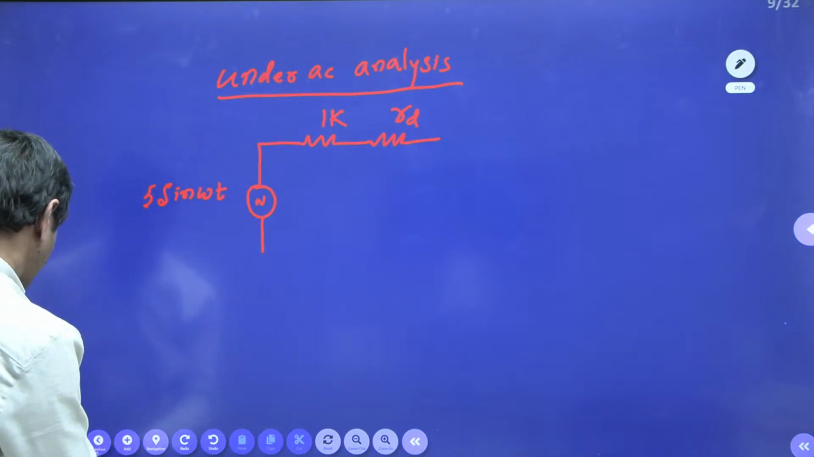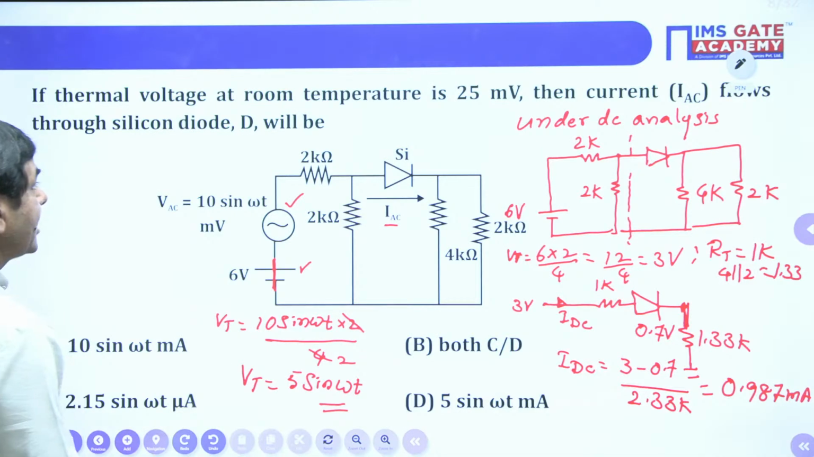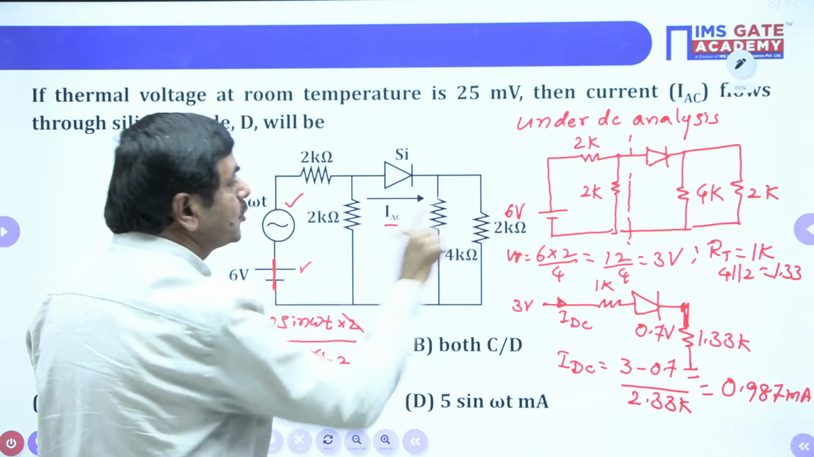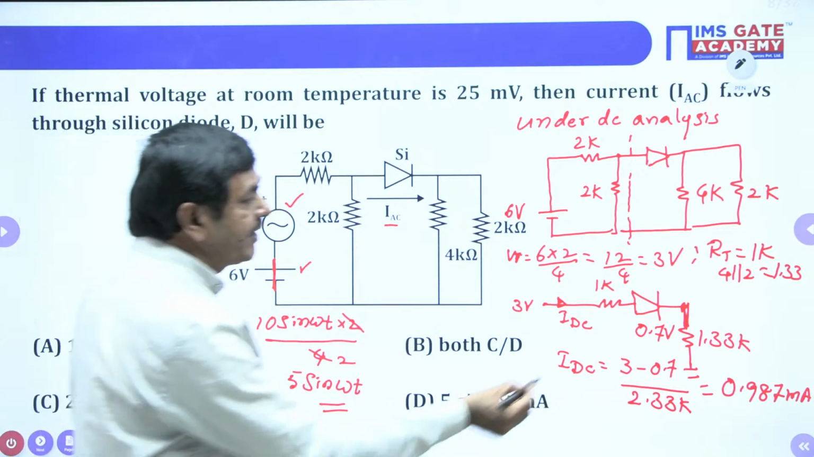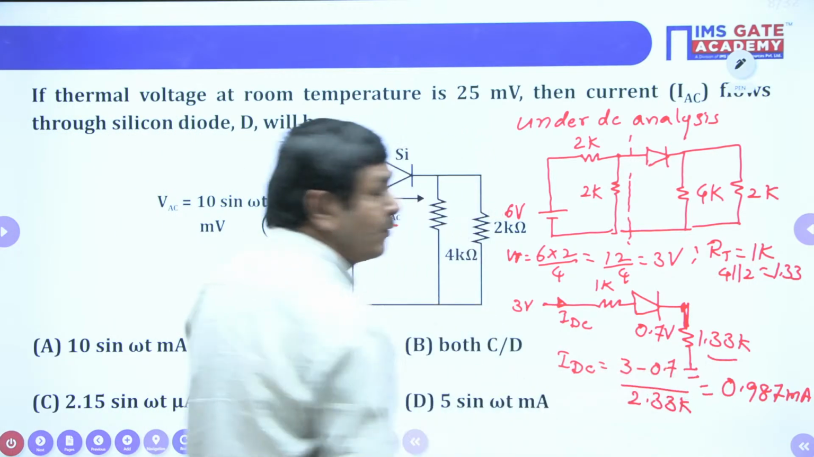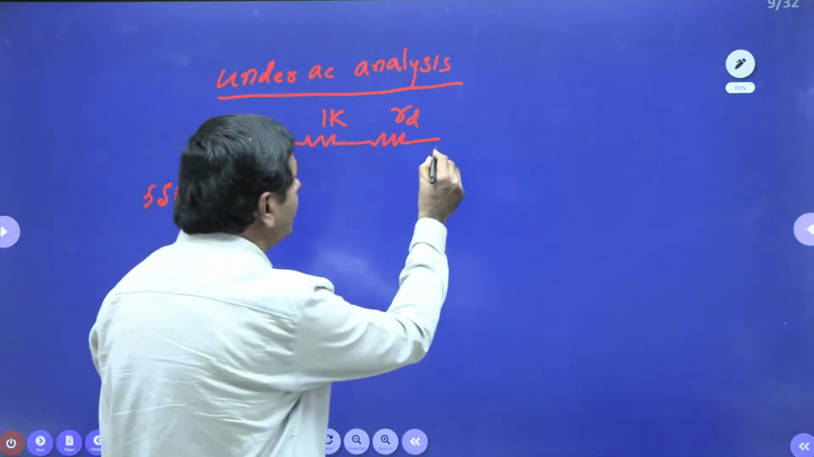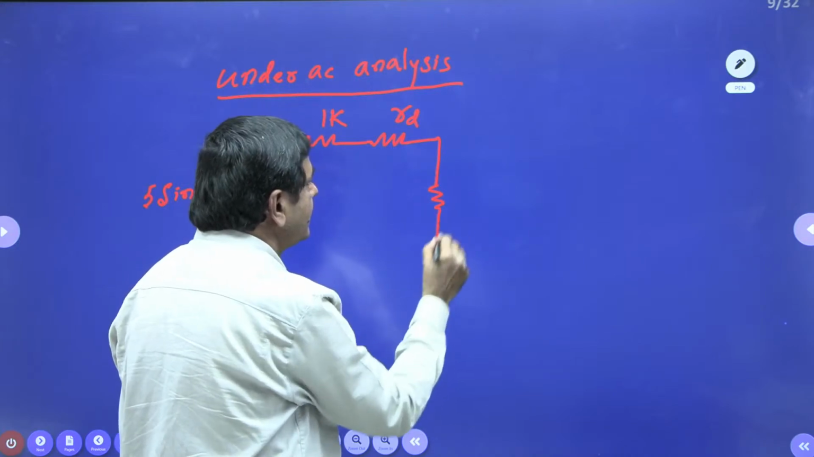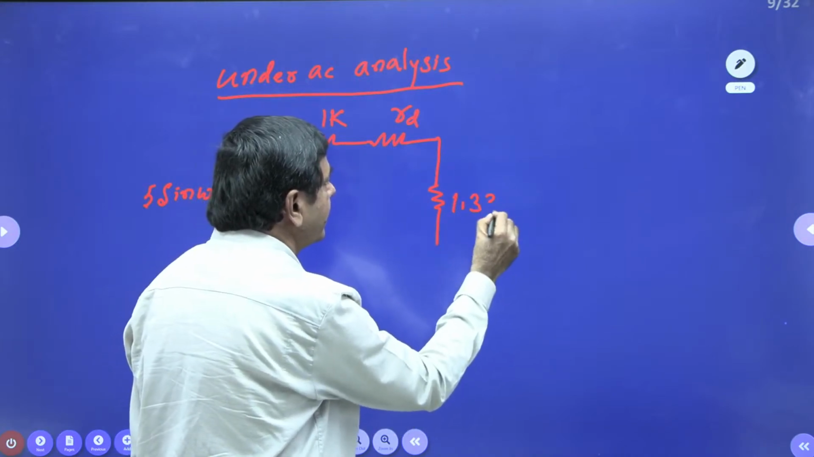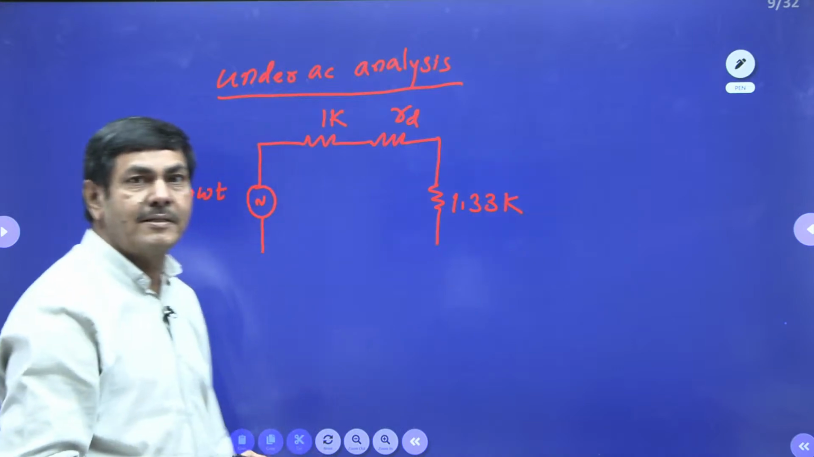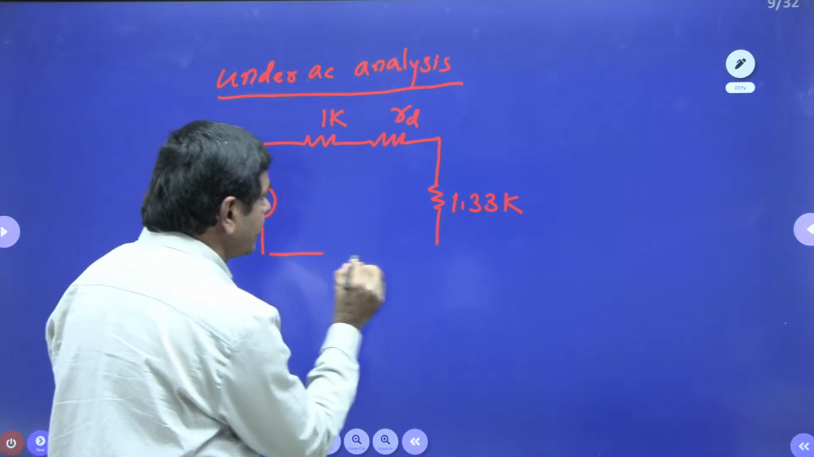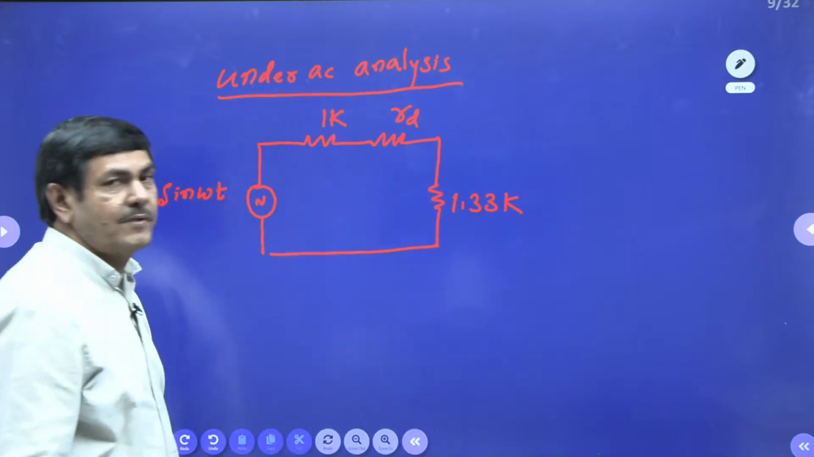Then after, please watch once. And also, still, what is given? 4K and 2K are in parallel. That value we got already, 1.33K only. I will connect 1.33K. That is the resistance we got. This I connected in such a way. Finally, we got this network.